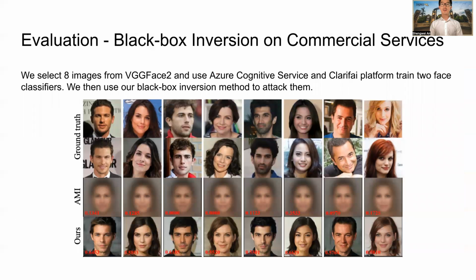We also attack online commercial services. We select 8 images from VGGFace2 and use Azure Cognitive Service and Clarifai platform to train two-phase classifiers. We then use our black box inversion method to attack them. The results show our black box inversion can successfully attack commercial services.